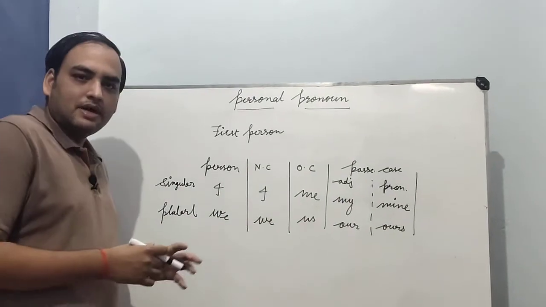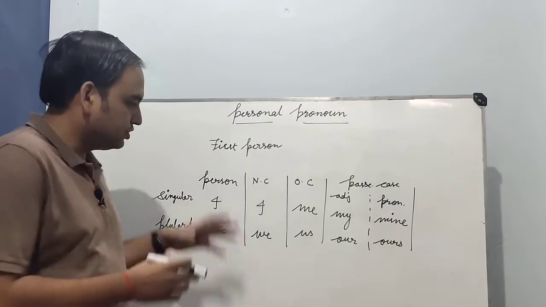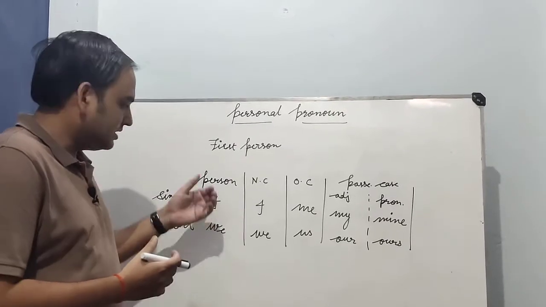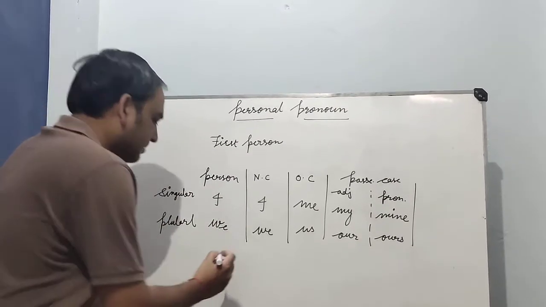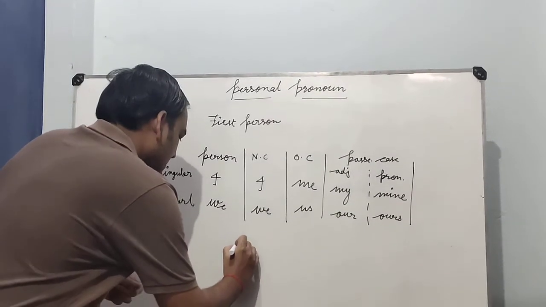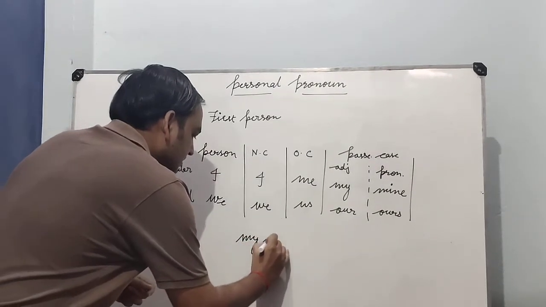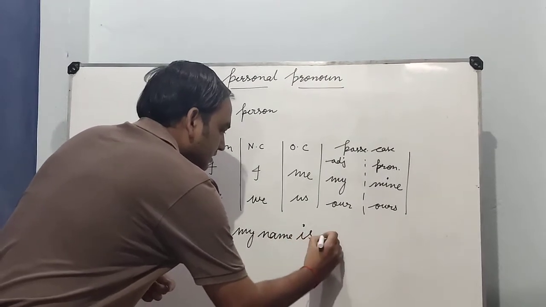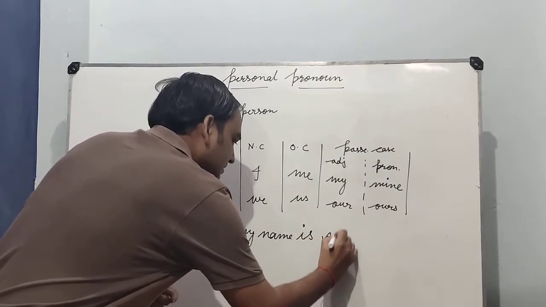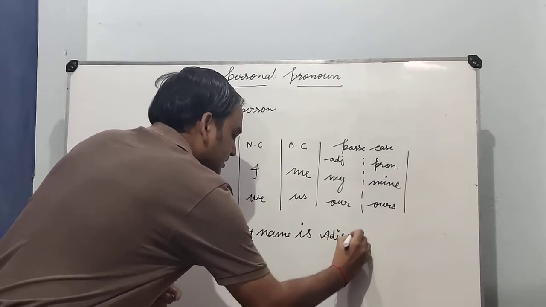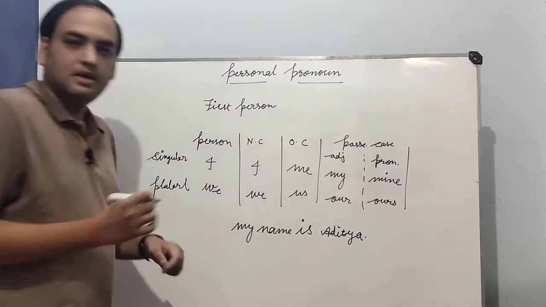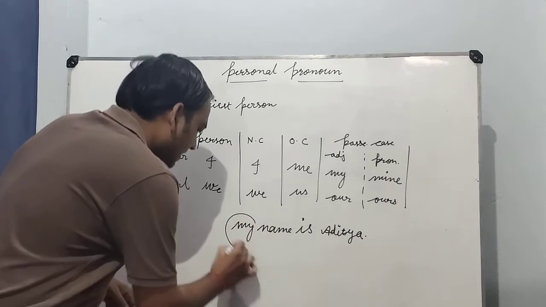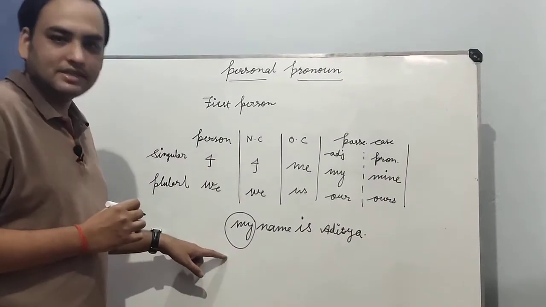So I am giving some examples to explain it. The first example is: my name is Aditya. Here I am using my. What is this my? My is a possessive adjective.